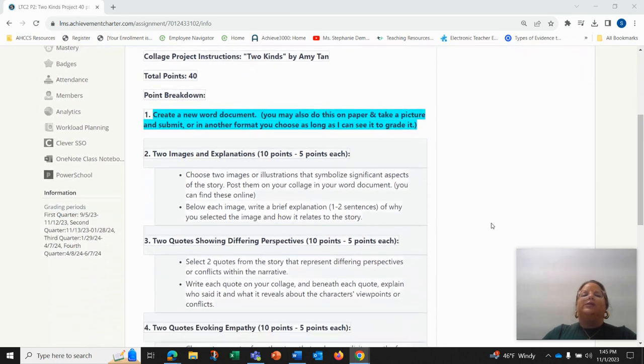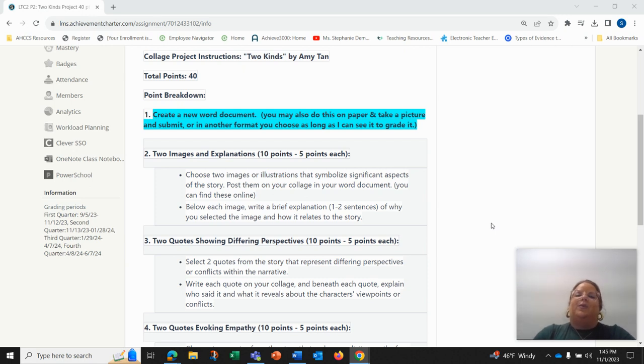So your total points are 40 points. They are broken down as following. First, you're going to create a new Word document. You may also do this project on paper and take a picture and submit it, or in another format you choose, as long as you have every part in it and I can see it to grade it. I think the easiest thing to do would just be to create a new Word document.